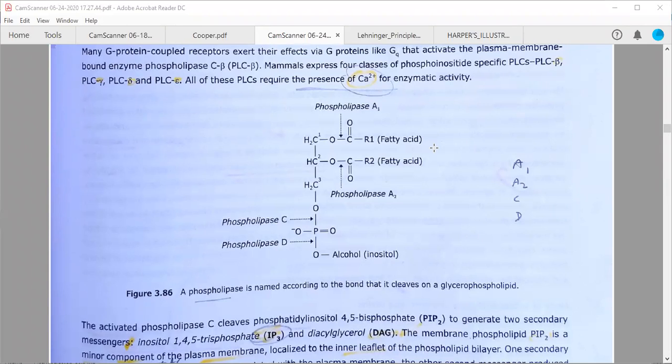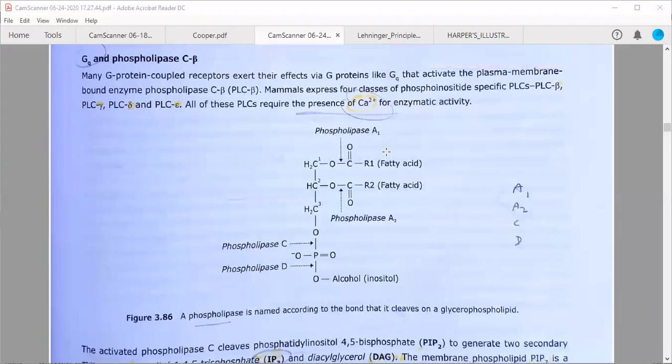So who is asking this? Ankita. Okay, both the queries are from Ankita only. So Ankita, see, when this particular bond is cleaved by adding a water molecule, this water molecule will provide a hydrogen which will replenish this OH, and the other OH which is produced from water hydrolysis will be added over this particular phosphate. So you can say it is coming from water.